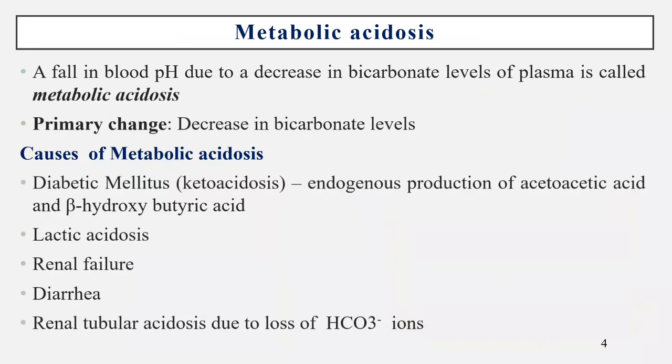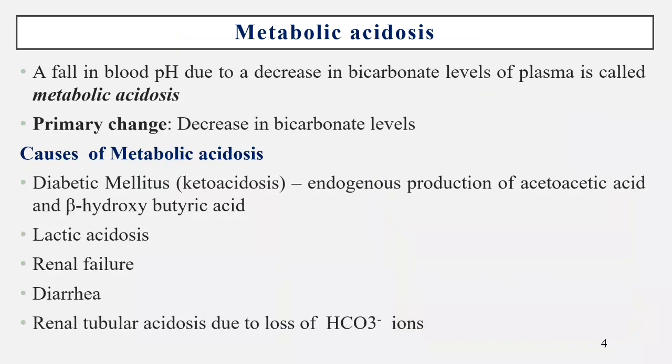Next one is lactic acidosis. In lactic acidosis, increased production of lactic acid occurs in different exercises. Next one is renal failure.